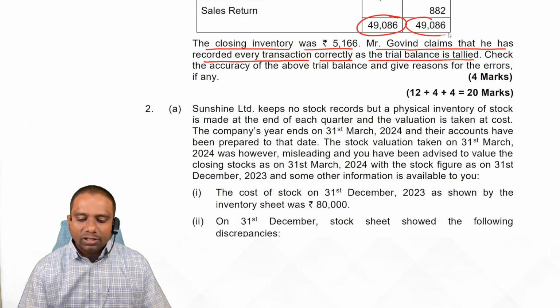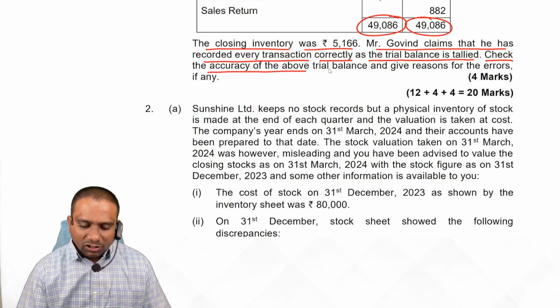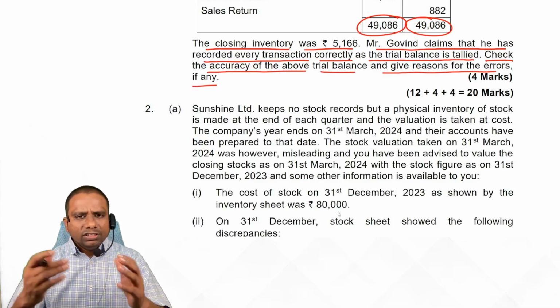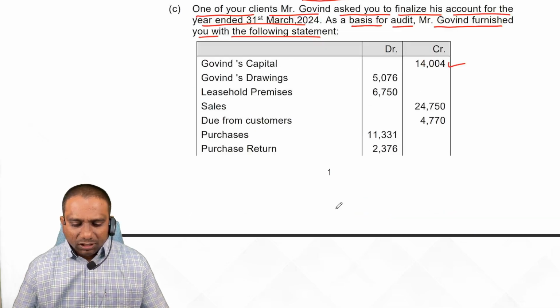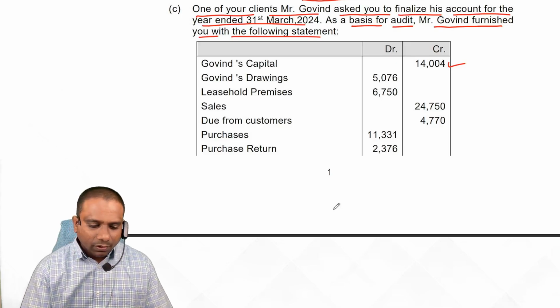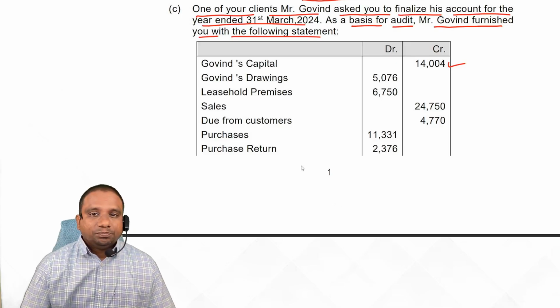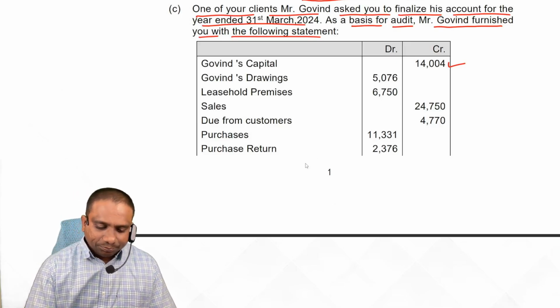Yes. Look at the debit total and credit total. Trial balance is tallied. Fine. Check the accuracy of the above trial balance and give reasons for the errors, if any. First, we check the trial balance. If it is correct, okay. If it is not correct, we try to rectify it. That means we have to prepare a rectified trial balance. Yes or no, students? We have to redraft it.